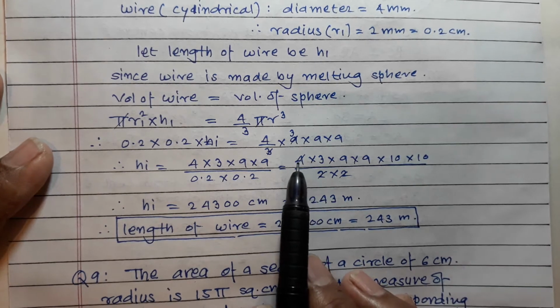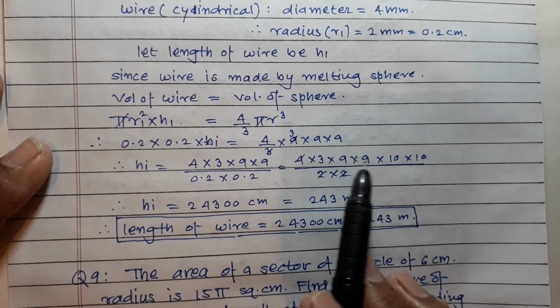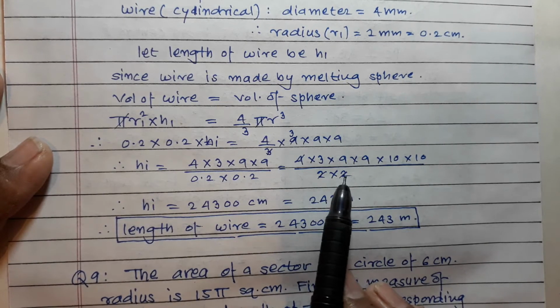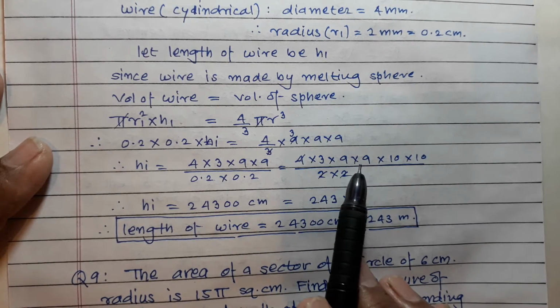So it is equal to 4 into 3 into 9 into 9 into 10 into 10 upon 2 into 2. If you simplify this, you will get